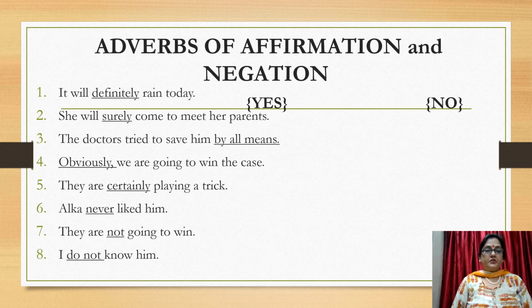Adverbs of affirmation and negation. Affirmation means yes, हाँ, and negation means no, नहीं. Let's understand this with the help of these examples. It will definitely rain today. Definitely rain today. Definitely, some positivity is there. So this is an adverb of affirmation.